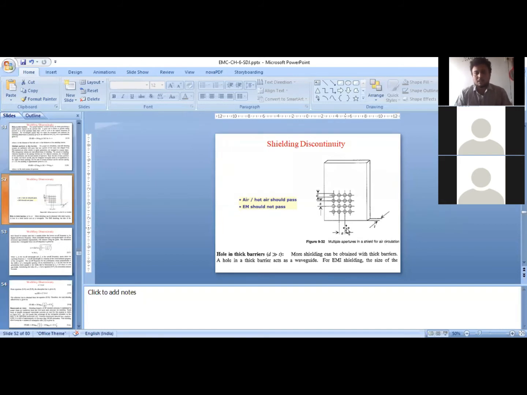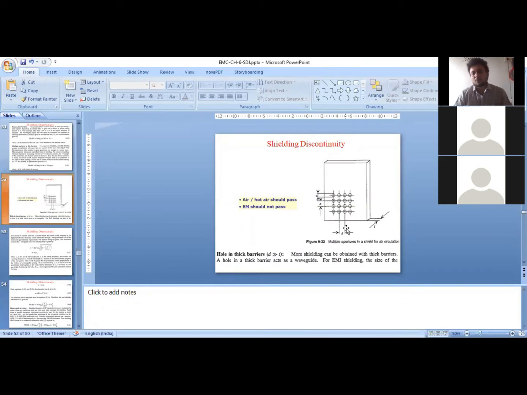So for a rectangular waveguide, what is the cutoff frequency? The cutoff frequency expression is 1/2π√(μ0ε0) times the square root of (mπ/a)² + (nπ/b)². Different modes are there in waveguide theory, and different modes have different cutoff frequencies. Why are waveguides also called high pass filters? Because they pass only those frequency signals which are higher than the cutoff frequency of the waveguide.